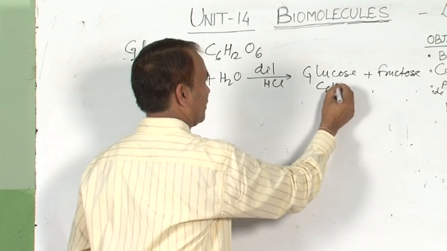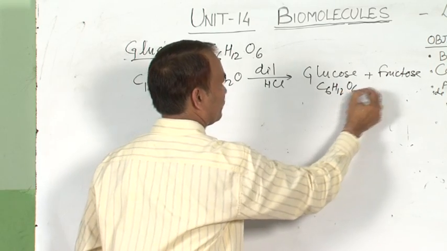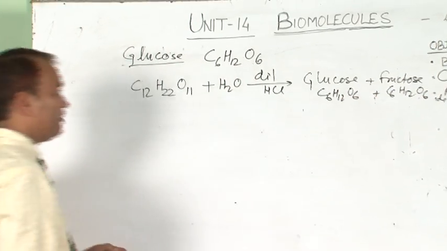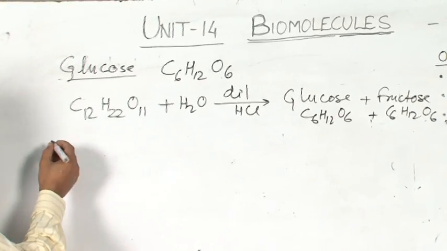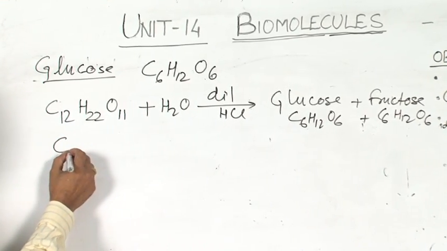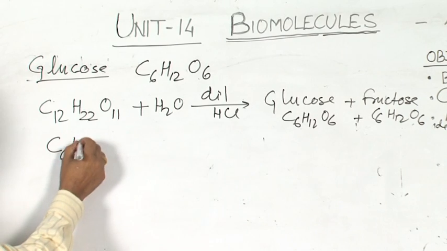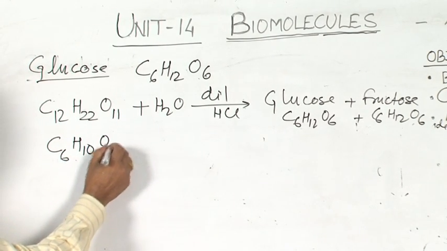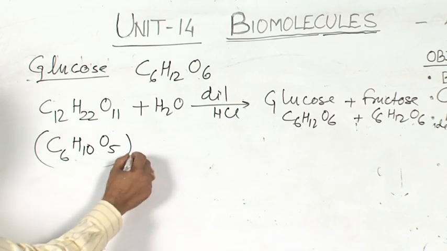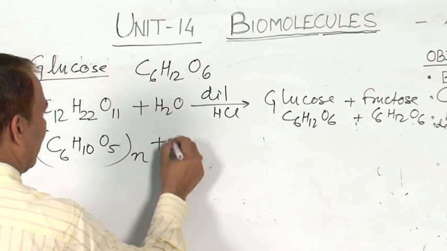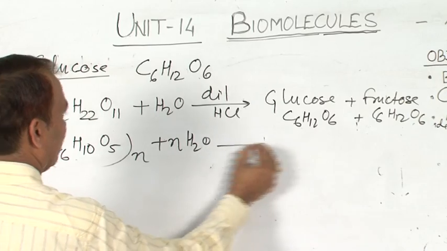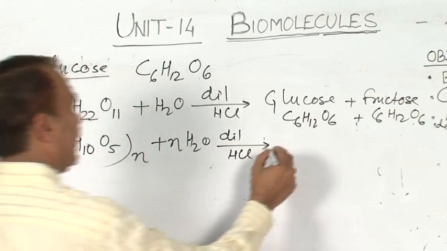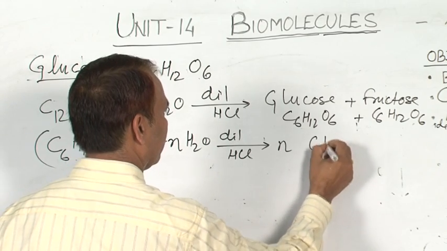Both have molecular formula C6H12O6. Another method is the hydrolysis of starch. This is the starch molecule; on hydrolysis, in the same way, it gives n molecules of glucose.